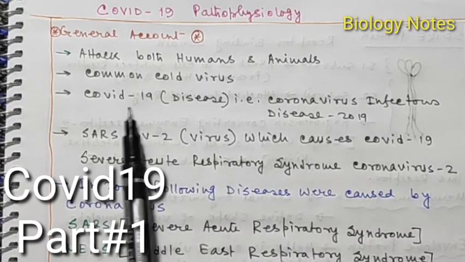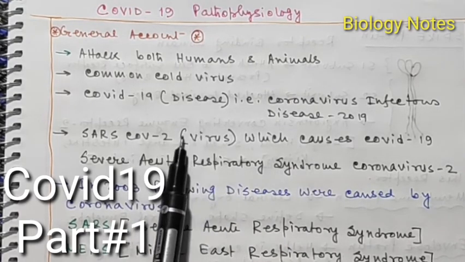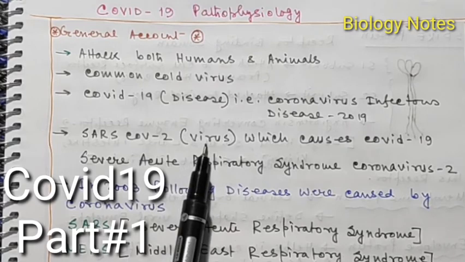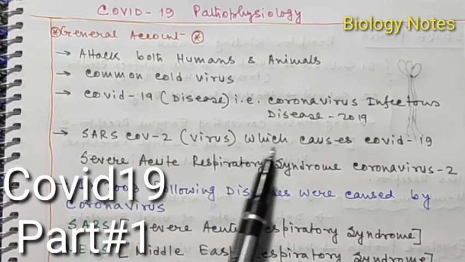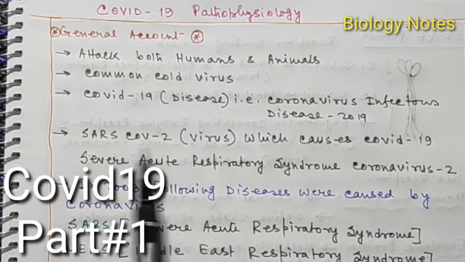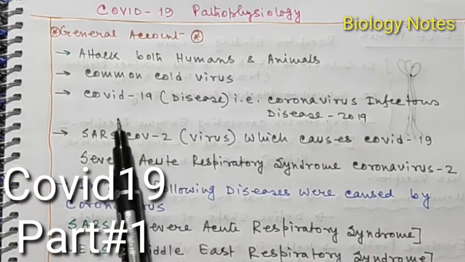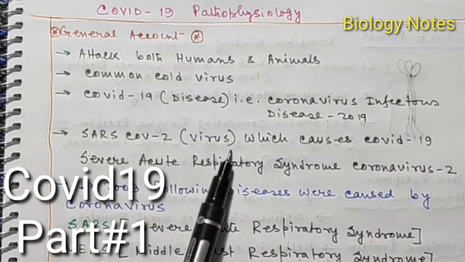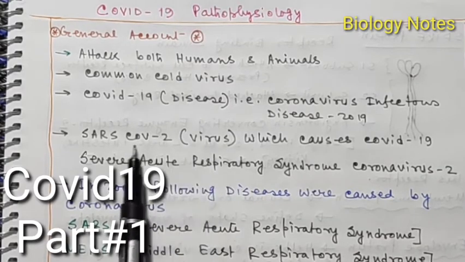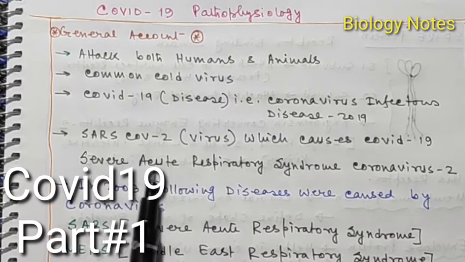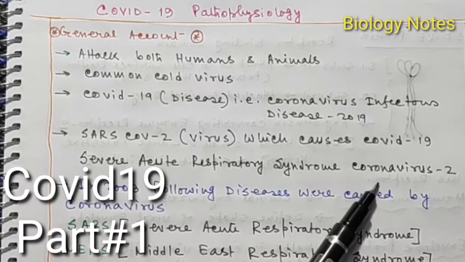The disease is COVID-19, and the virus which causes the COVID-19 disease is known as SARS-CoV-2. This is important. The disease name is COVID-19, and the virus name which causes COVID-19 is SARS-CoV-2, or severe acute respiratory syndrome coronavirus 2.